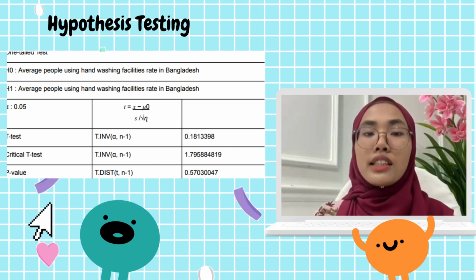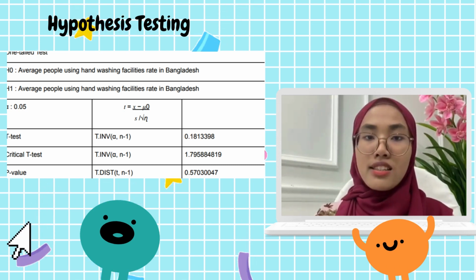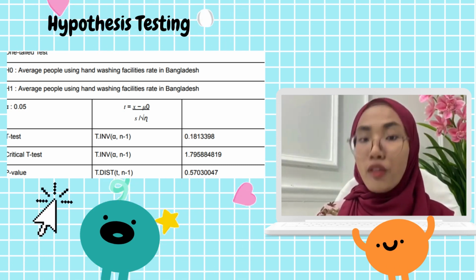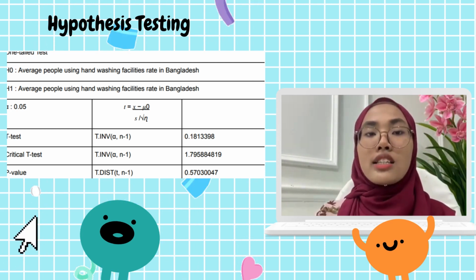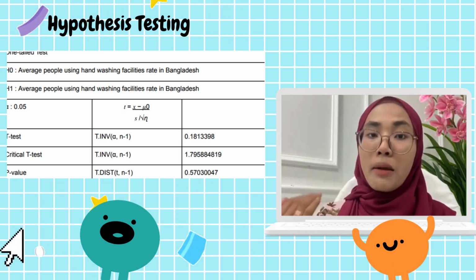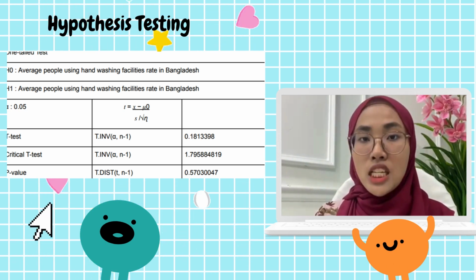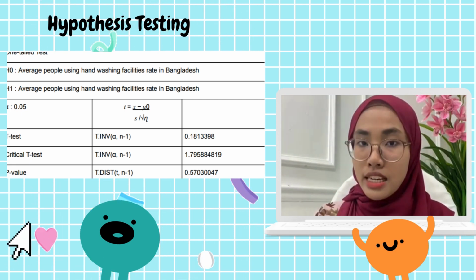Third step is we need to select and calculate the test statistic and the critical value. For the t-test statistic for my data is 0.181338%. The critical t-test value is negative 1.796.